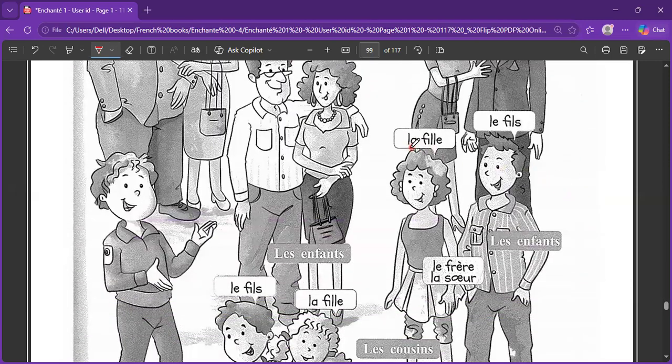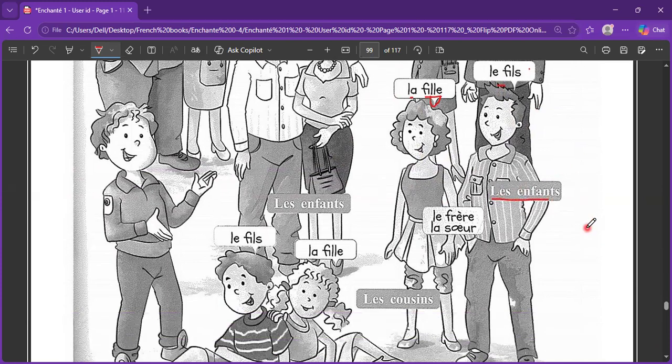The daughter is la fille, because of the exception of the silent double L. We'll connect the sound of fille, la fille. And this is also an exception. This is le fils. And collectively, they are called les enfants, the children, plural. But to each other, they are brother and sister. So the brother is le frère and the sister is la sœur.